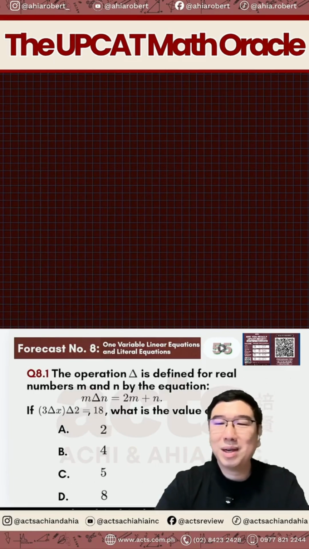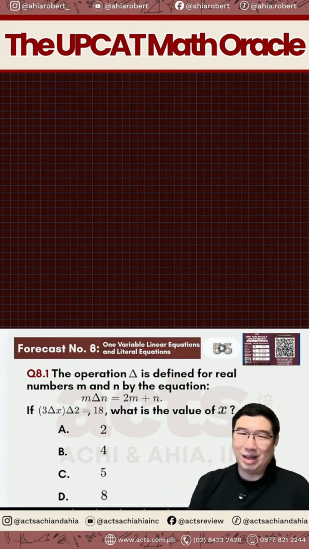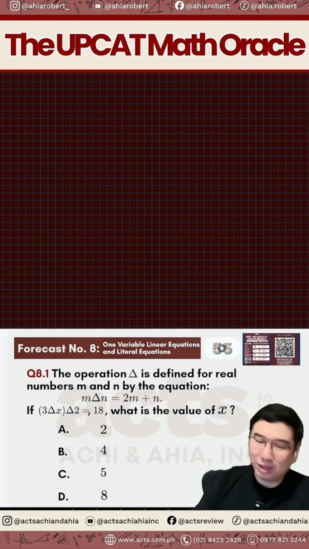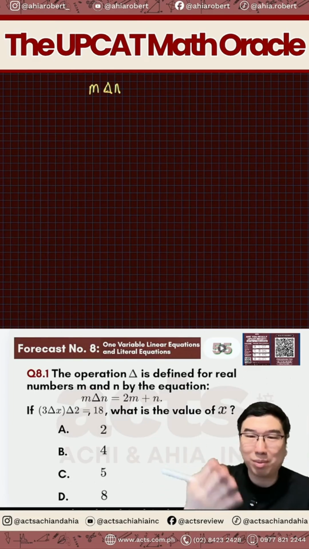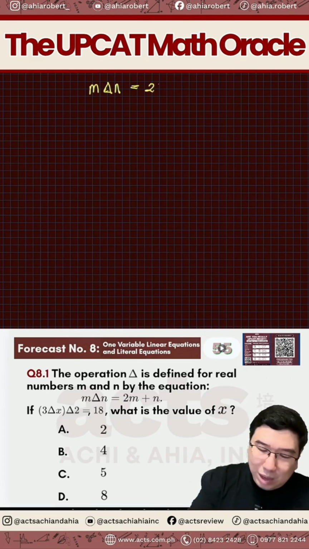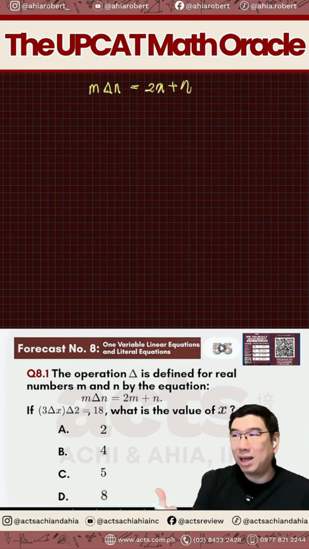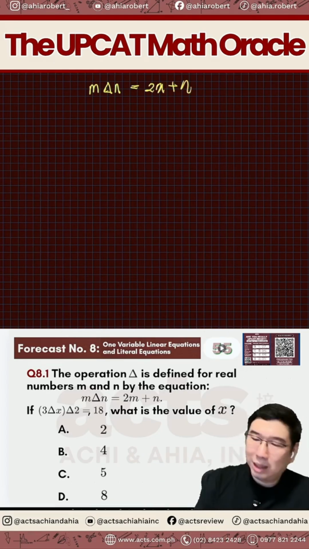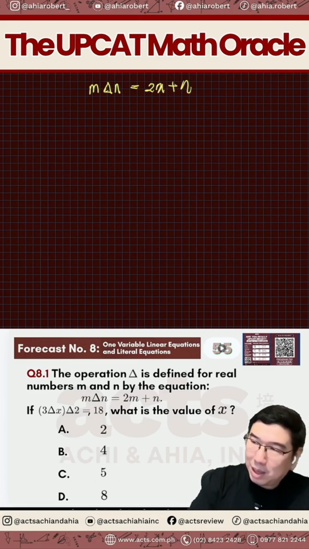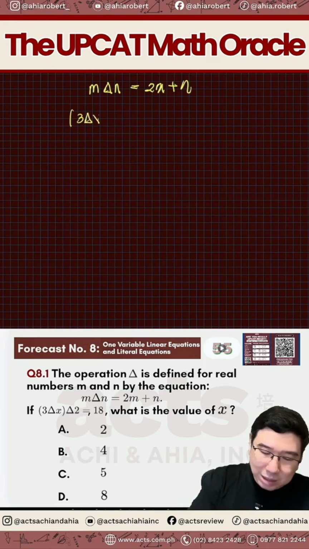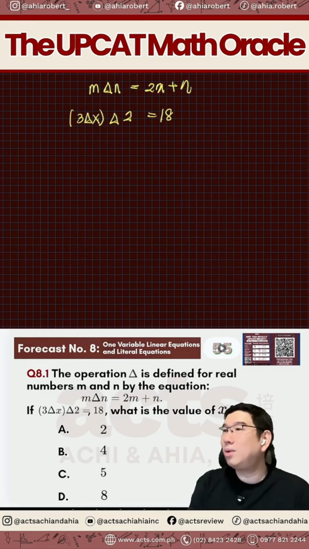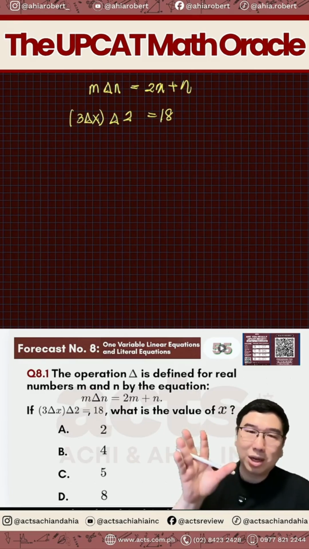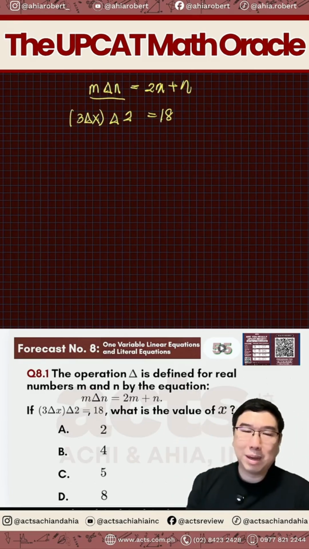Okay, so time's up. Oh, hindi ko muna na-reveal yung sagot. Okay, let's go over the solution first. Delta n, parang actually this is similar to our forecast question number 1 back then. So that's equals to 2m plus n. Pero parang in-apply lang siya to linear equation. And then at the same time, kung this is equals to 2m plus n, sinabi niya na 3 delta x delta 2 is actually equal to 18. What's the value of x? Let's follow instructions lang. M delta n. Saan natin ma-apply si M delta n?